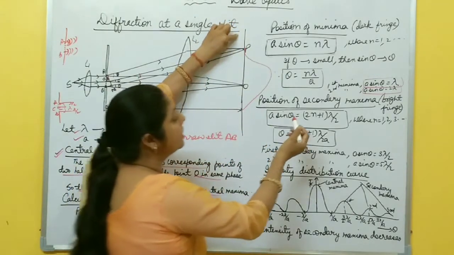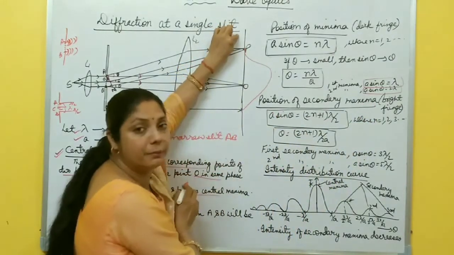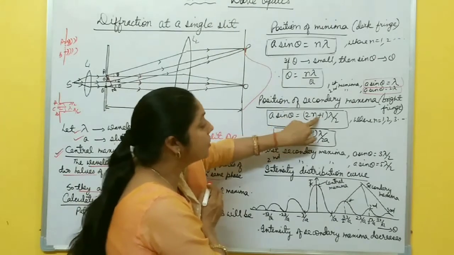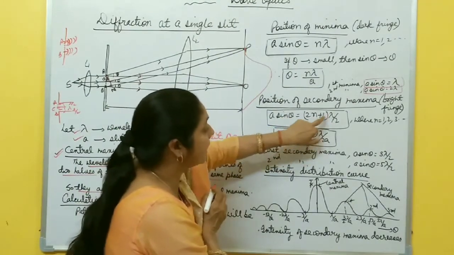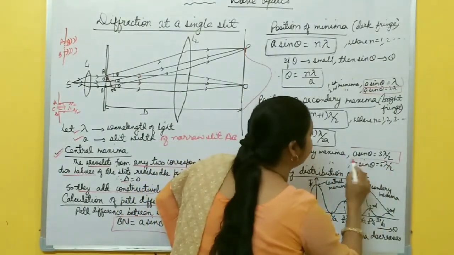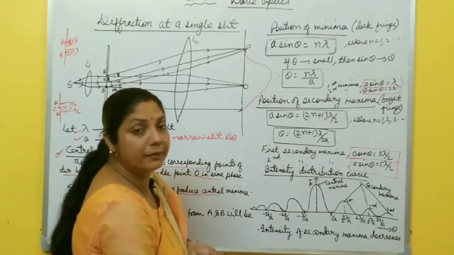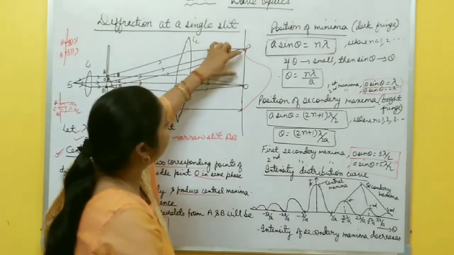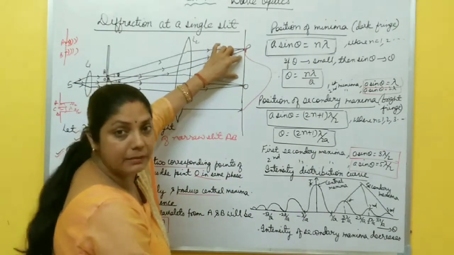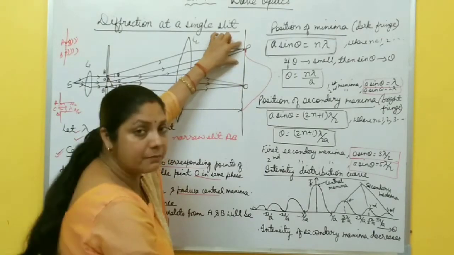So let us suppose the position of secondary maxima I have taken is a sin theta equal to (2n plus 1) lambda by 2, where n is 1, and the first secondary maxima is formed at 3 lambda by 2. The second secondary maxima is formed at 5 lambda by 2. Why 3 lambda by 2, not lambda by 2? Because between 0 and lambda there is no maxima. At 0 is the central maxima, at lambda the first minima.